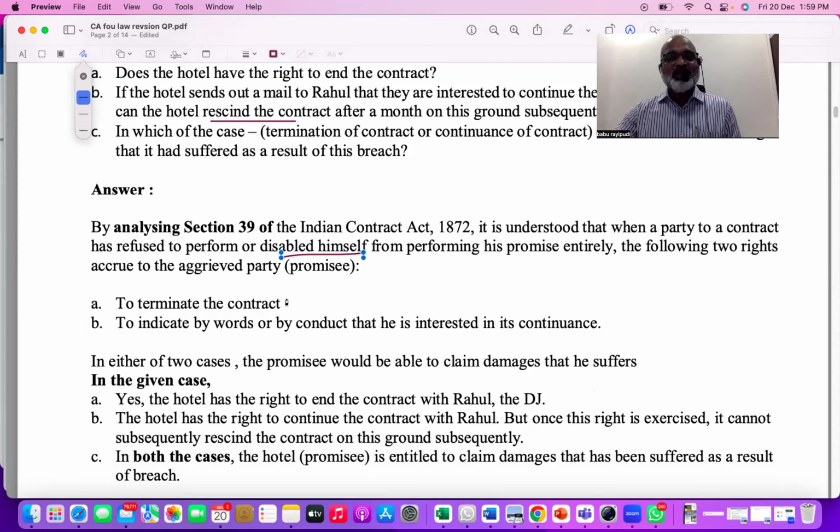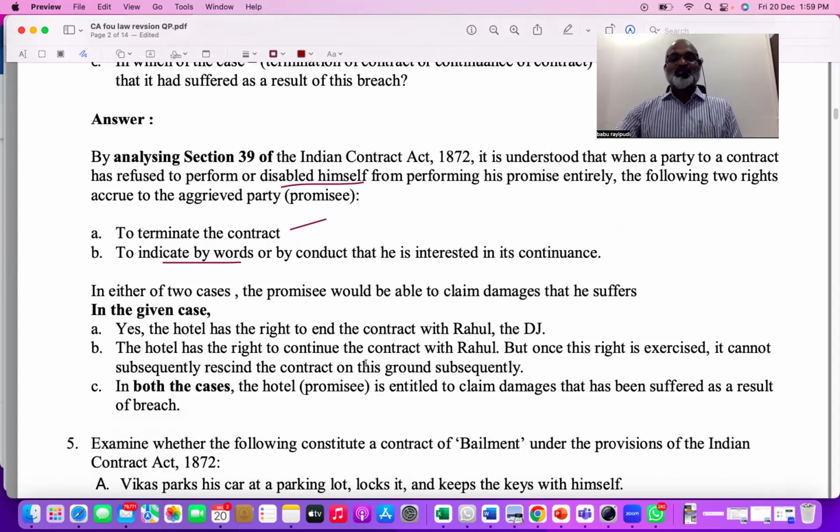Number two, he may indicate either by his words or by his conduct that he would like to continue. So option number one, the affected party can cancel the contract. Option number two, he may indicate by his words or conduct that he would like to continue the contract. In either of the cases, the promisor would be liable to pay damages. Understood now? That means even if the promisee continues the contract also, if he could show that he suffered a loss, definitely he is eligible for damages, right?